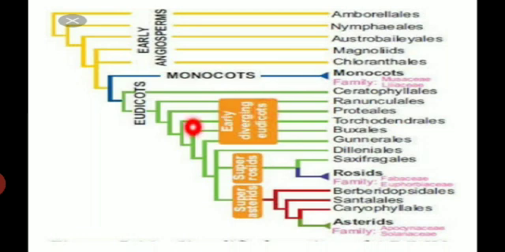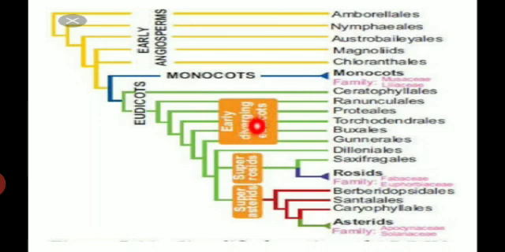Then eudicot. The eudicots are divided into 45 orders and 33 families. The eudicot is divided into early diverging eudicots, second one the superrosids and superasterids.